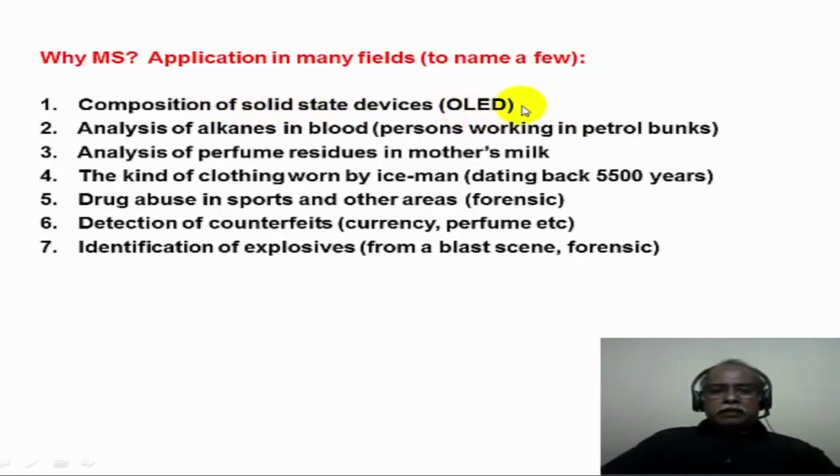emitting diode materials. Now, persons who are working in petrol bunks, for example, may inhale a large amount of alkanes which enters their bloodstream. In order to analyze these alkanes in the bloodstream of such persons, mass spectrometry is used. This is from the health point of view. One needs to know how much a person inhales given the working conditions prevailing in the petrol bunks and so on.